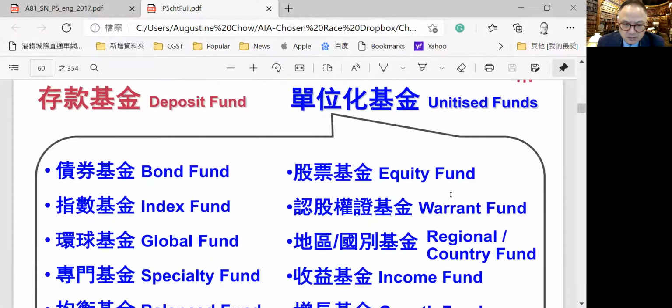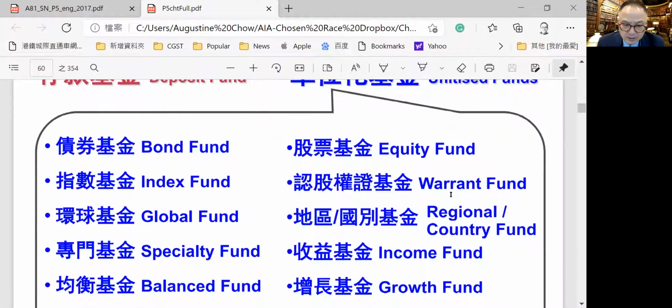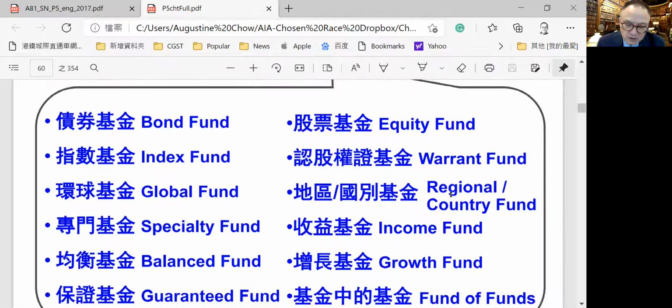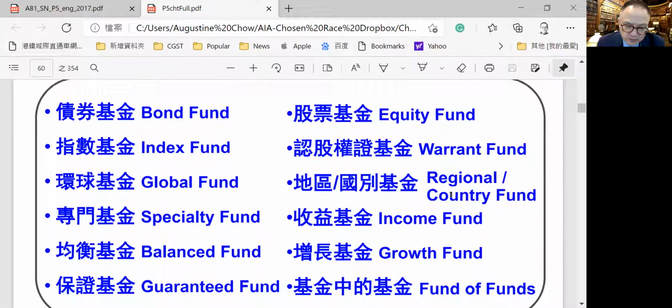Oh, there are many funds for you to choose. Bond fund, investment bonds, index fund invested in a stock index. Global funds spread around the globe, any place in the world. Specialty funds put in real estate assets or energy sector. Balance funds that they have a balance of income, fixed income, securities, long-term funds, short-term funds, according to the investors. I mean, the fund managers.